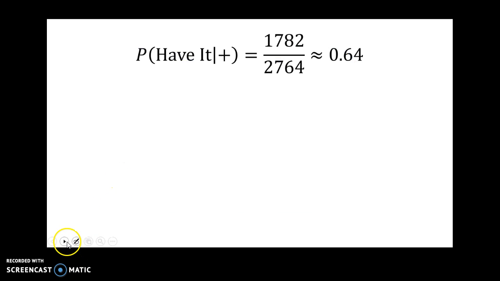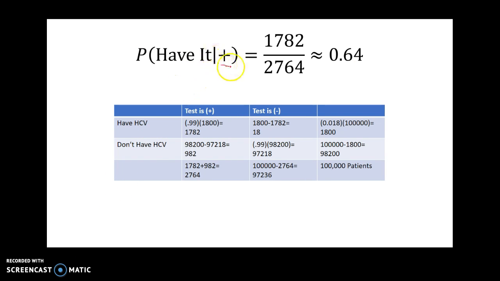All right, well, if I want to ask the question, if I get a positive test result, or out of the people who have positives, how many people actually have it? Well, 1,782 of the people who got positives actually have it, and 2,764 people in total got a positive test result. Well, 1,782 out of 2,764 is 64%. So that means of the people who got a positive test result, only 64% actually have it. That's startlingly low, which means, as we would normally expect a doctor to say, you need to get retested.